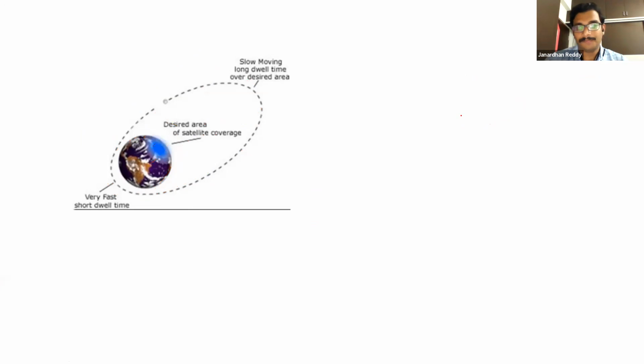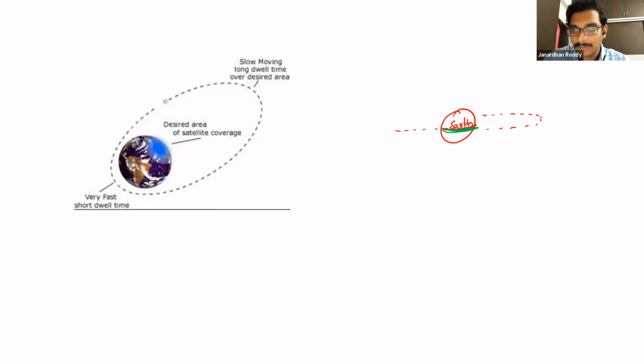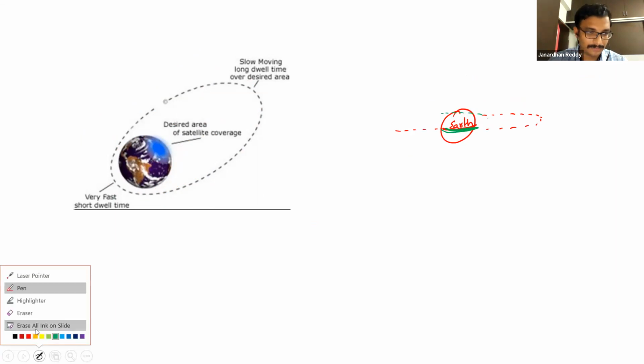These orbits, what is an orbit? Earth is there. Around the Earth, whatever paths you have, those paths are called orbits. Imagine at this part you have the equator. Okay, you will have the equator at 0°. Yes or no? This is the equator. Now the path of the Earth, suppose not the Earth, the satellite. If the path of the satellite is like this, just a minute.